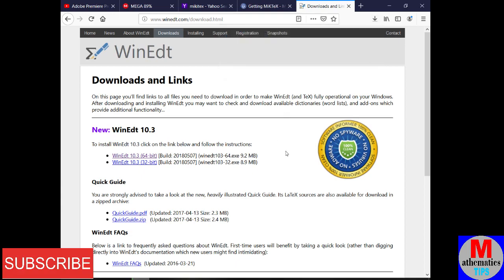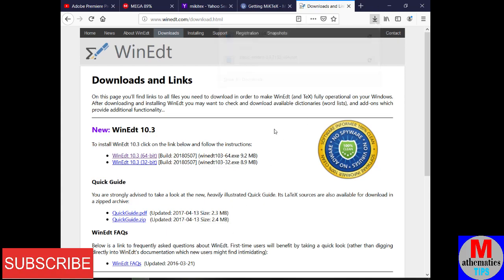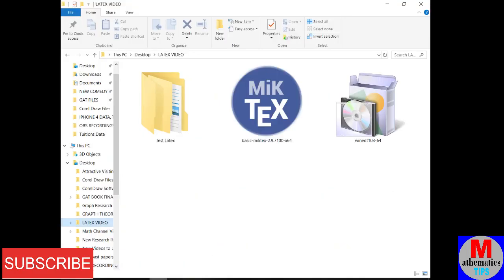My net speed is very slow, but I have already downloaded them, so I just cancel these and go to the folder where I have downloaded them. You can see here, after downloading, MiKTeX will be in this shape and WinEdt will be in this shape. Remember one thing, first of all you have to install MiKTeX. To install MiKTeX, just double click it.